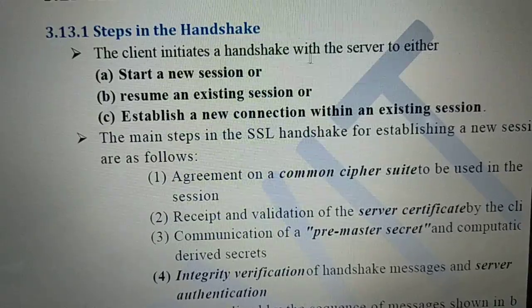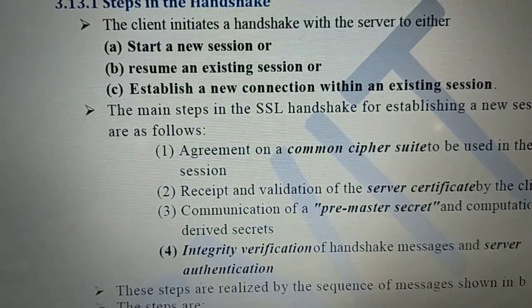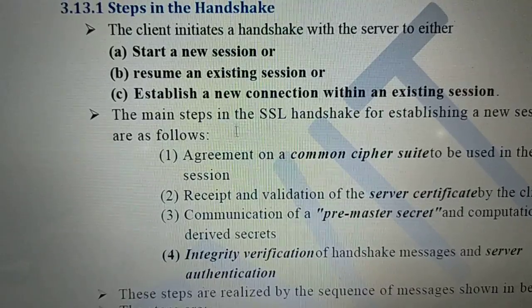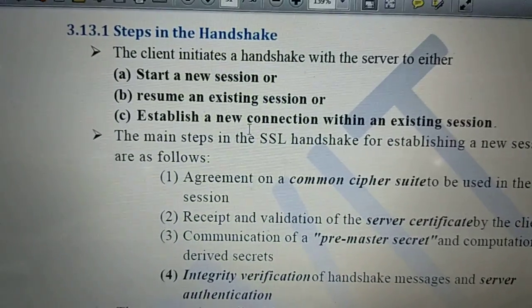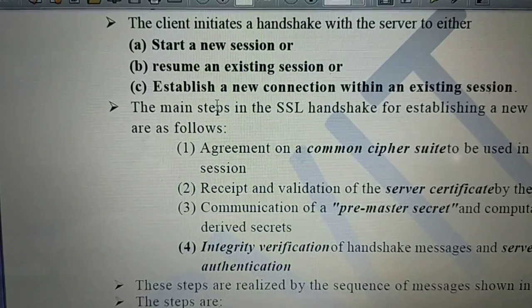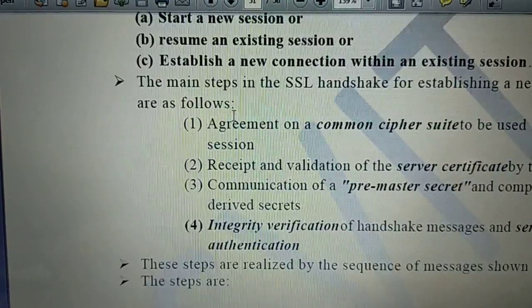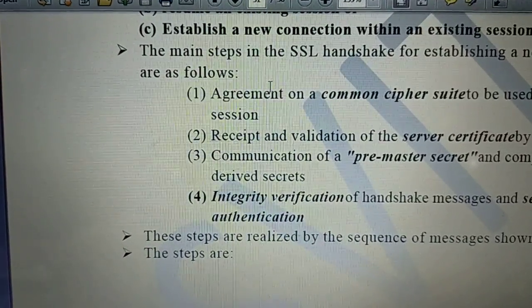So the client initiates a handshake with the server, right? Then it can either start a new session or resume an existing session. If it is starting a new session, the session ID will be 0, or if it is resuming an existing one, the ID of that session will be used. So what happens in a new session?